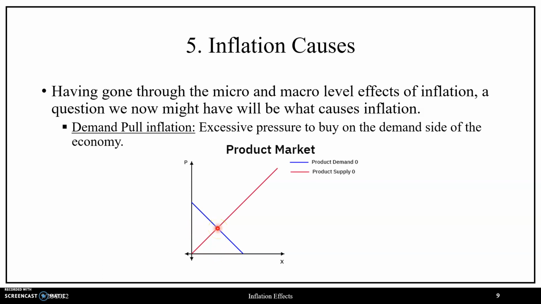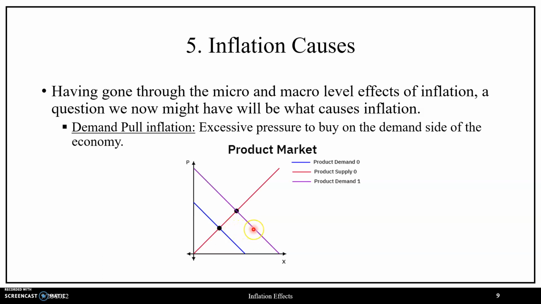Now, with respect to demand pull inflation, this is excessive pressure on the demand side of the economy, and this is going to correspond to a positive change in demand or a rightward shift in the market demand curve for this example. So this is going to be one of those non-price determinants of demand corresponding to a rightward shift in market demand. So we could think about this in terms of consumers getting more income, so they have more available choices to them to purchase this good or service. We could think about this in terms of increased preferences, or we could think about this in terms of more consumers entering the market. Overall, though, what will happen is there will be a change in demand in which market demand shifts to the right.